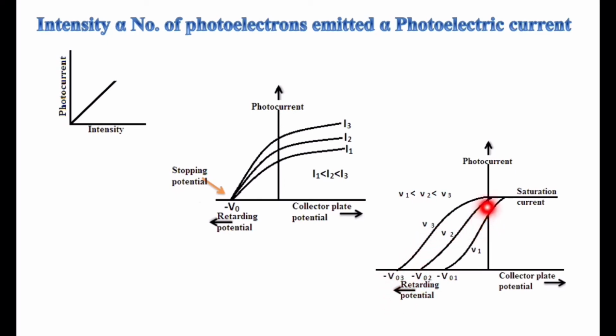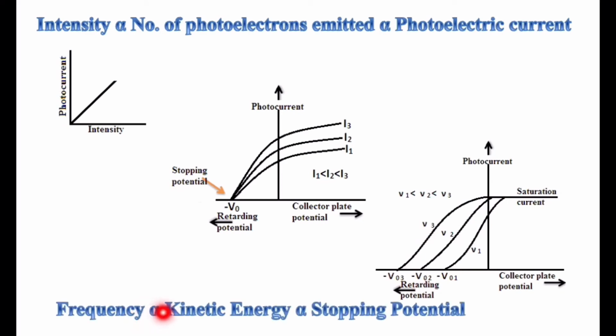So how do we increase the frequency? By increasing the incident light's frequency, the photoelectron speed increases, and also the stopping potential. So the relation is: frequency of the incident light is directly proportional to kinetic energy or speed of the electron, or directly proportional to the stopping potential. We already saw kinetic energy maximum is equal to eV0, that is stopping potential energy. So we can also say energy of the incident light is directly proportional to frequency, and kinetic energy or speed of the electron is directly proportional to stopping potential.